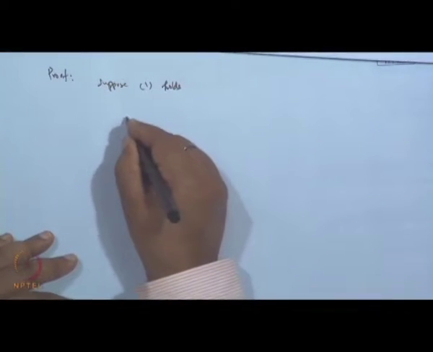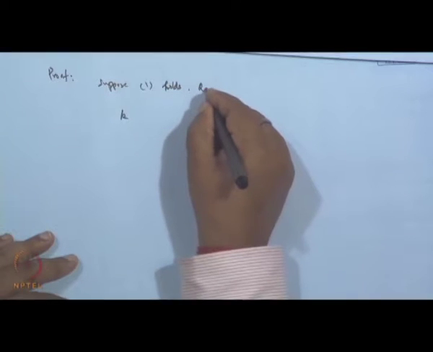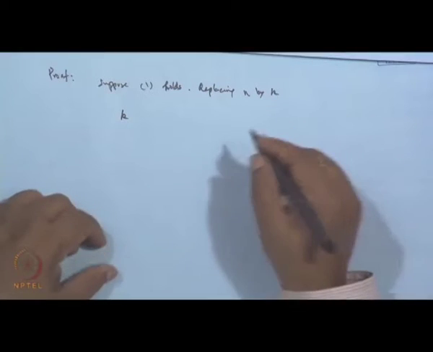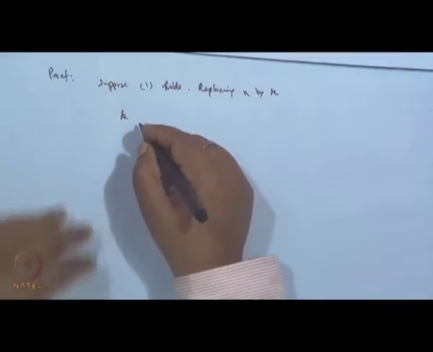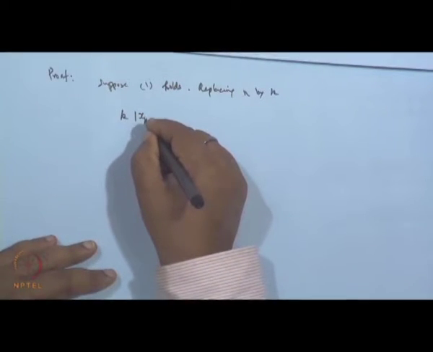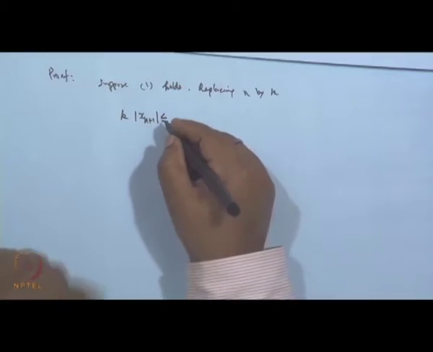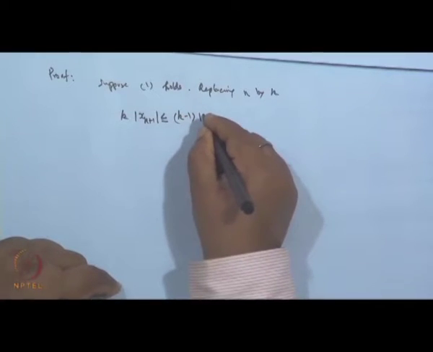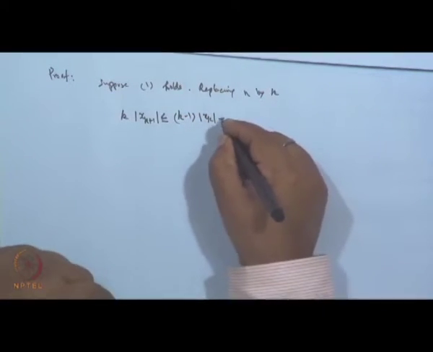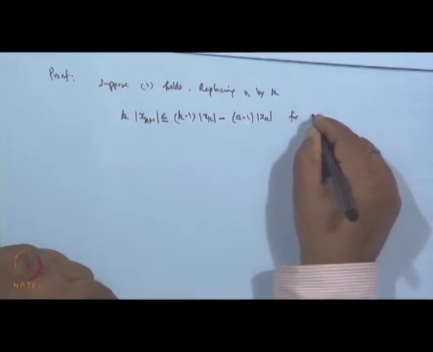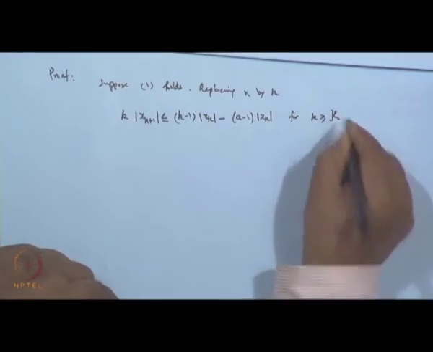Then we get k into mod x k plus 1 less than or equal to k minus 1 into mod x k minus a minus 1 mod x k. This is true for all k greater than or equal to capital K.